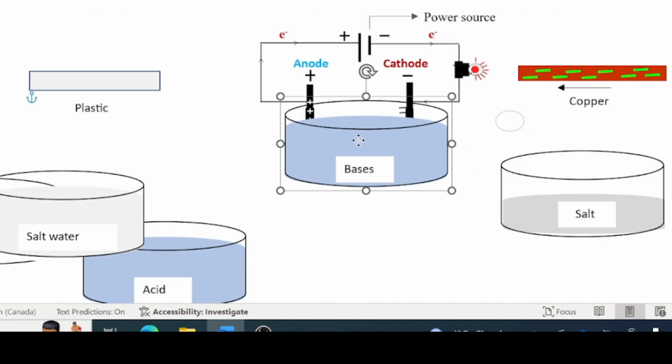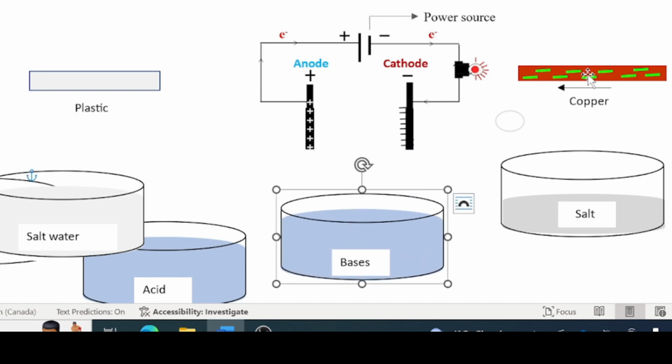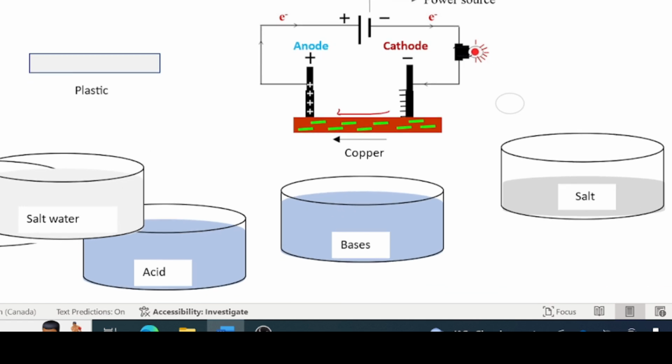For an electrolyte to conduct electricity, just like how we said, for this to conduct electricity, it must allow electrons to move in this direction. The same thing must happen also for an electrolyte to conduct electricity.